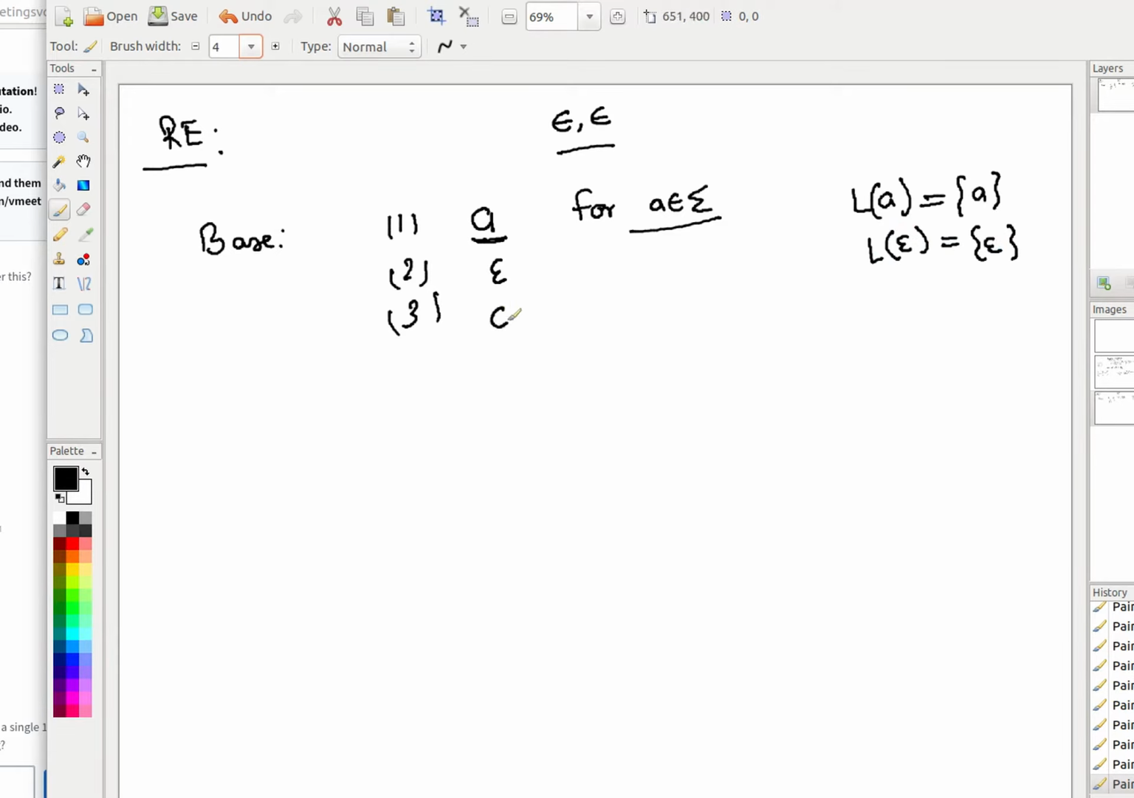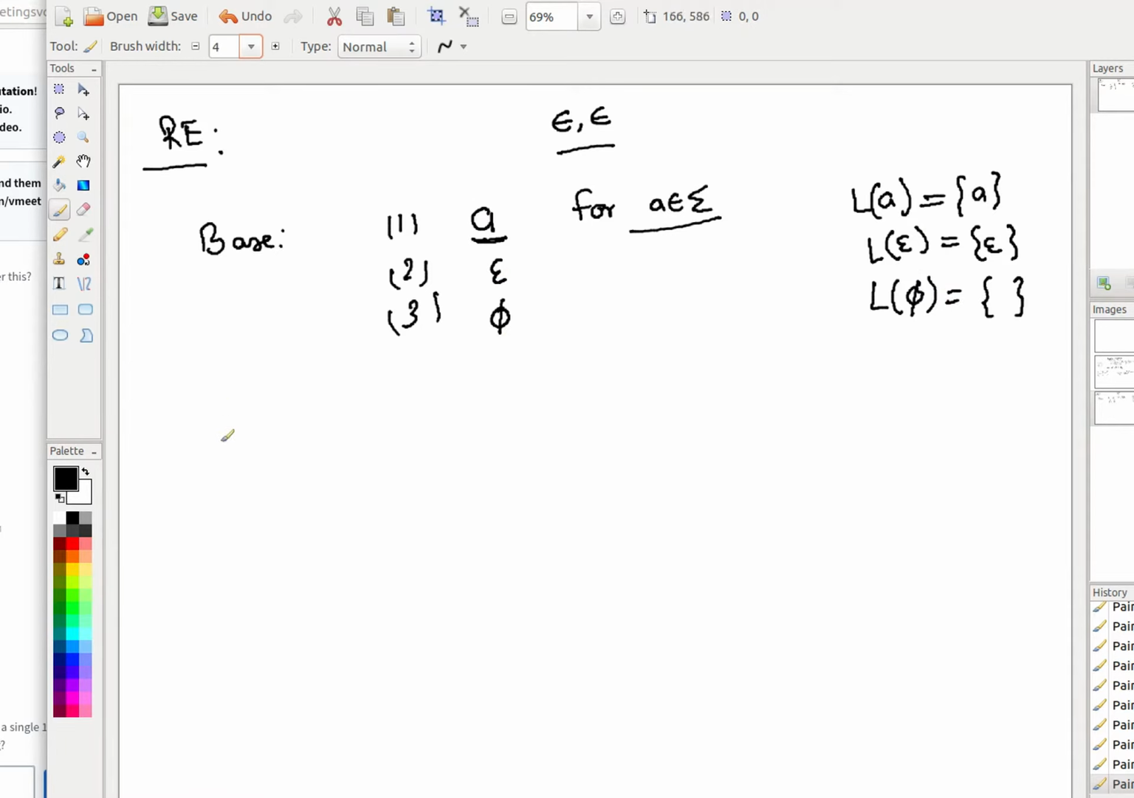Third one is phi. What is the language of phi? The language of phi is an empty language. So these are the 3 smallest units of any regular expression, right? When we are building a regular expression, it says that a single symbol can be a regular expression, epsilon is also a regular expression, phi is also a regular expression, and these are the languages represented by these regular expressions. I hope it is clear.